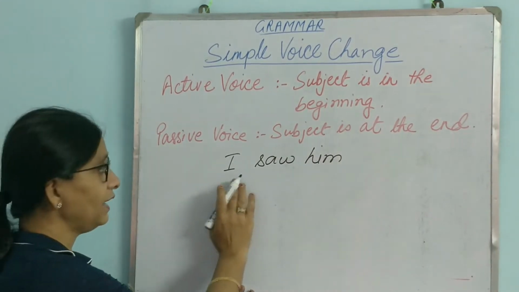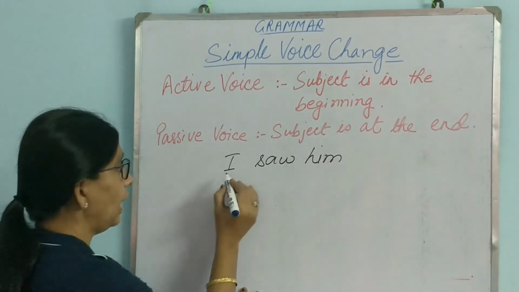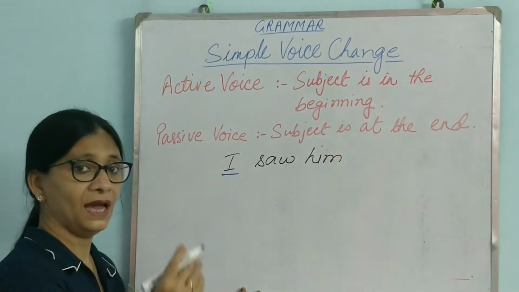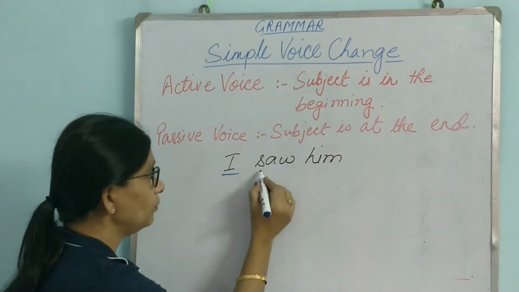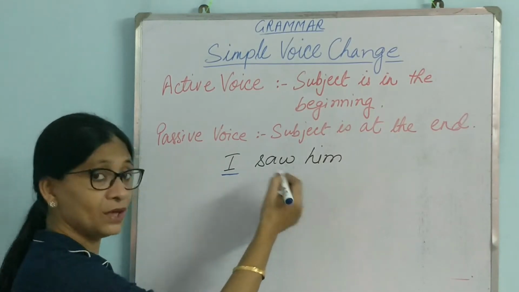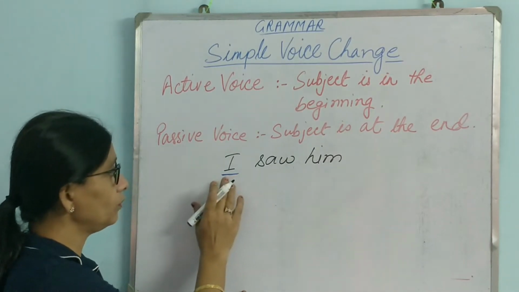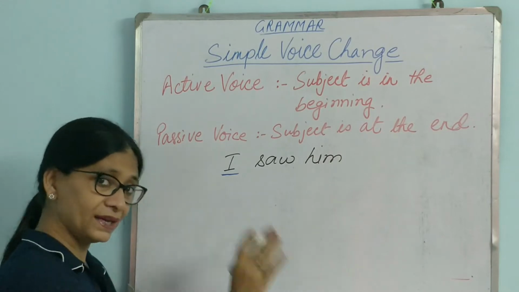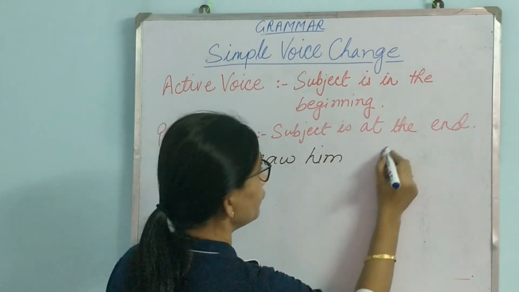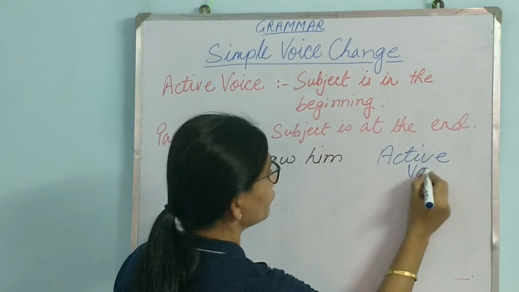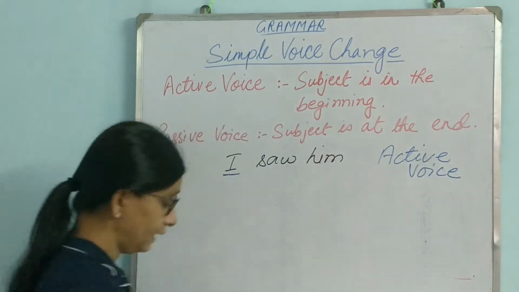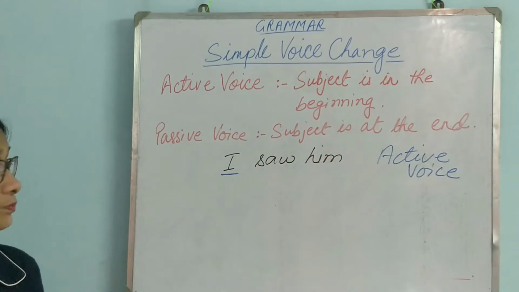Simple sentence: I saw him. So I is the subject and it is coming at the beginning of the sentence. After that is the verb, saw is the verb, and him is the object. So I is coming in the beginning of the sentence. So this is active voice. Then let us see how to change it.